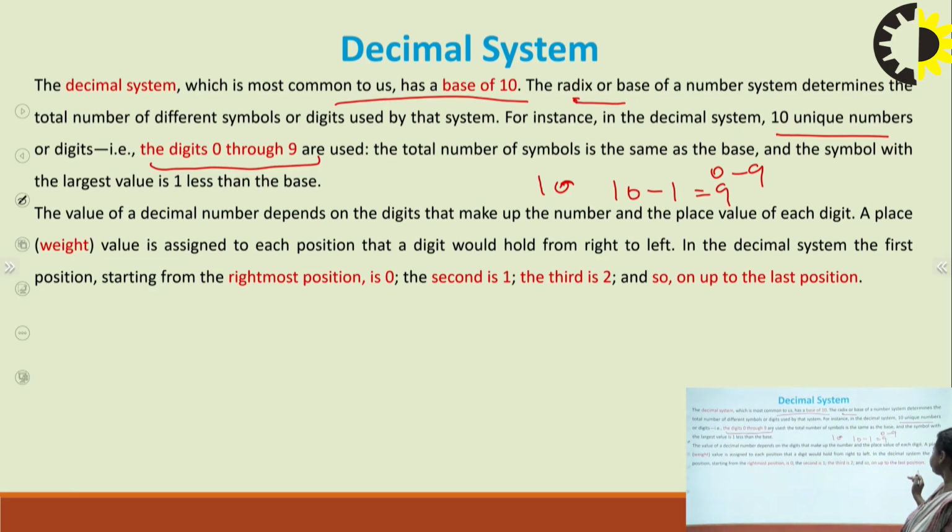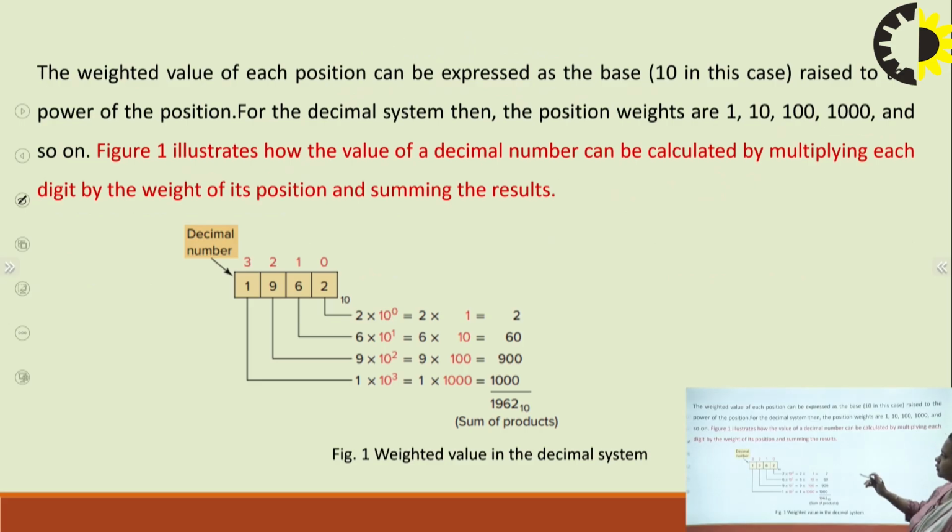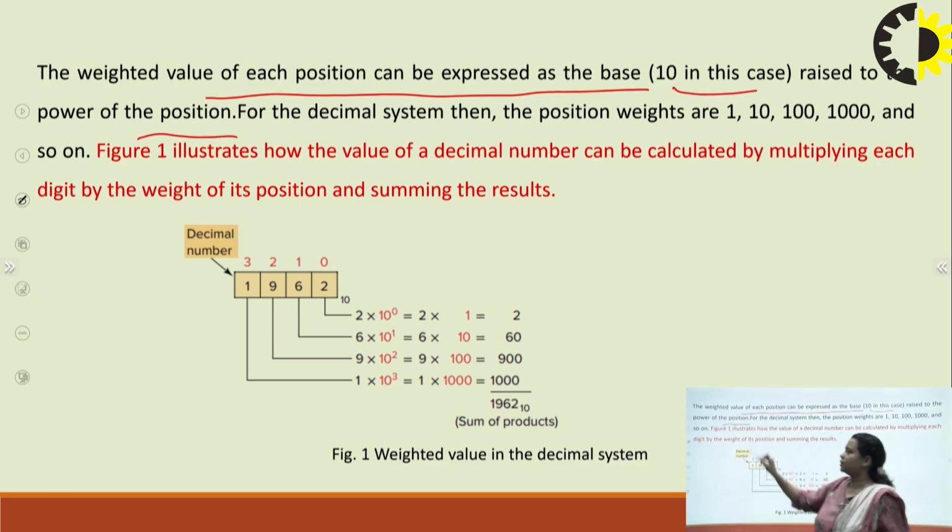Suppose I take the example of 1962, which is a decimal number. What I mean by weight is that the weighted value of each position can be expressed as the base, which here is 10, raised to the power of the position, right?